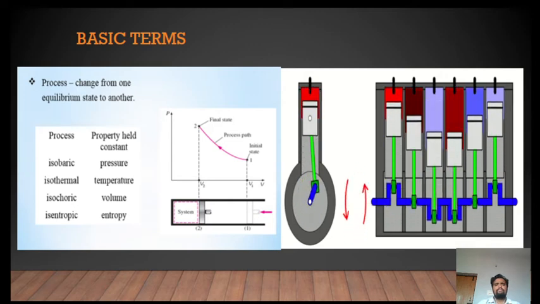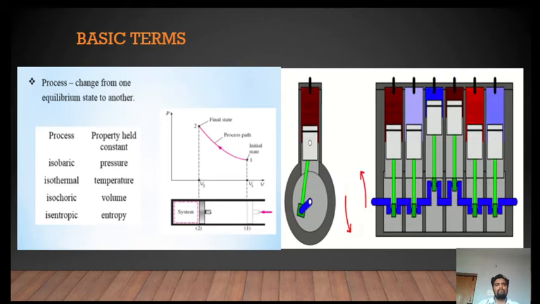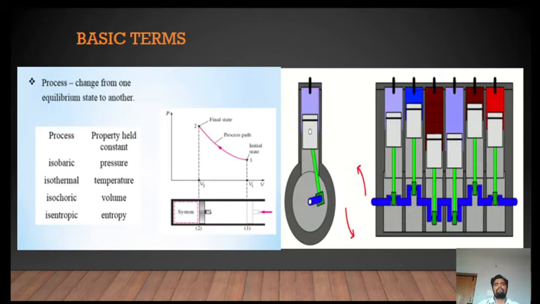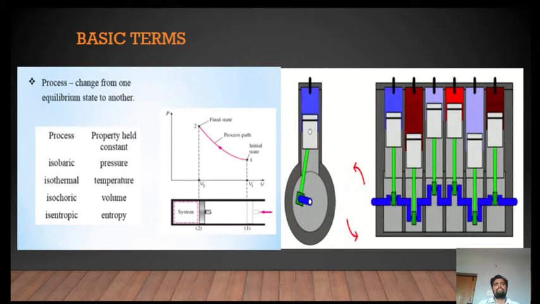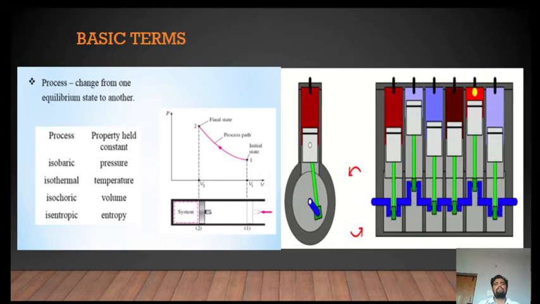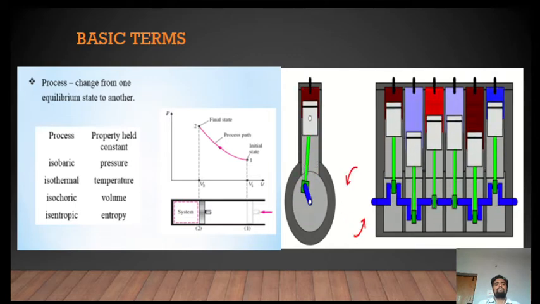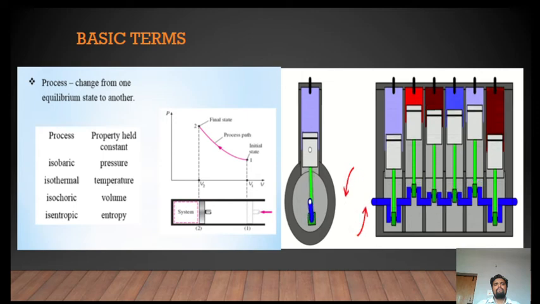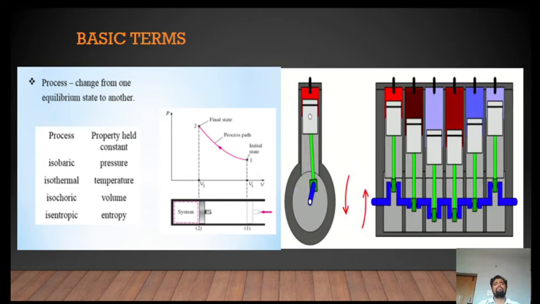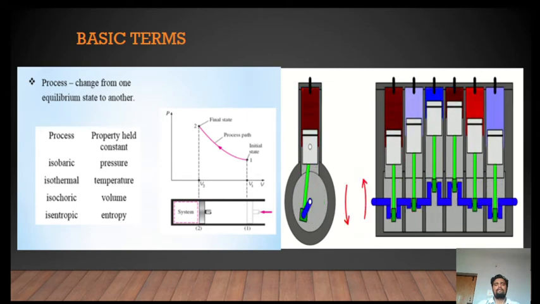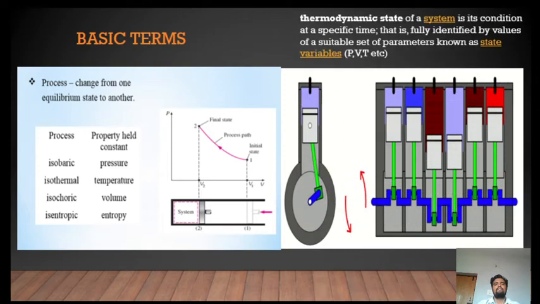When a thermodynamic system changes from one equilibrium state to another equilibrium state, this is called a thermodynamic process. What is a thermodynamic state?